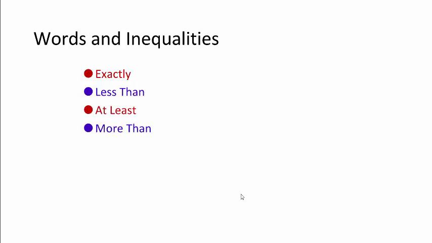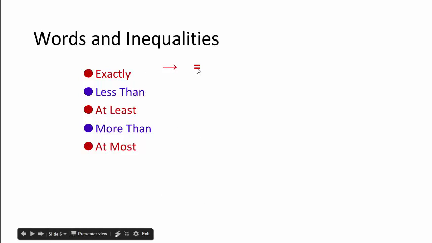Now, when you're working on your homework, these words and inequalities are really key to setting up the problems right. There's the word exactly, less than, at least, more than, at most. So exactly would be an equal sign. Less than, you have the less than sign. At least, that's going to be greater than or equal to. At least 5, greater than or equal to 5.